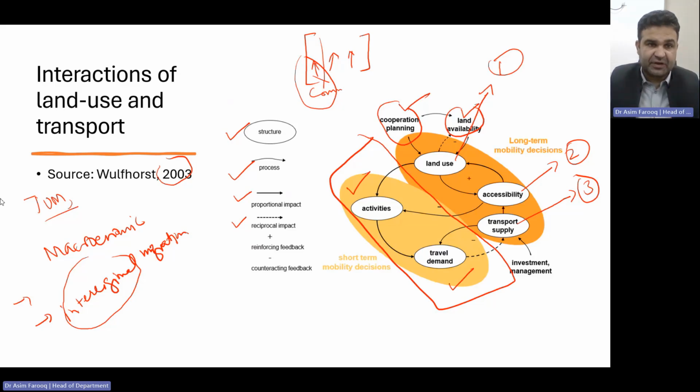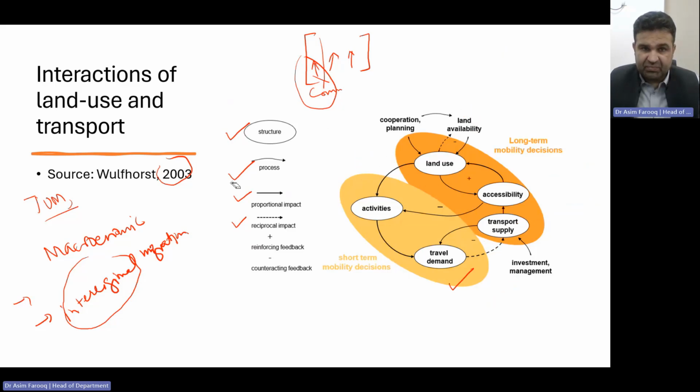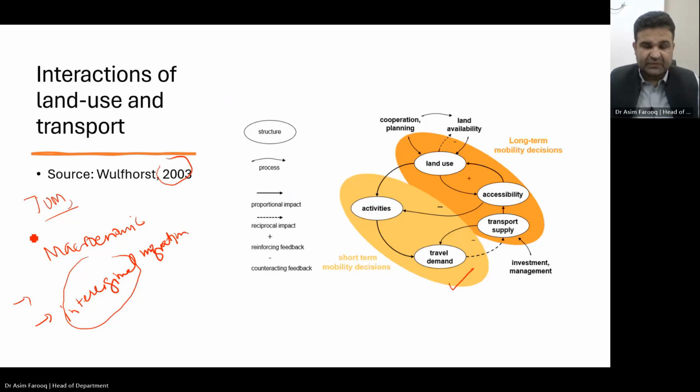So now, first of all, let me clear that previous explanation so that you can understand that chart in the way in which I want to explain. For example, according to that specific figure, an increase in land use activity will increase more activities, and of course, accessibility will also be increased.